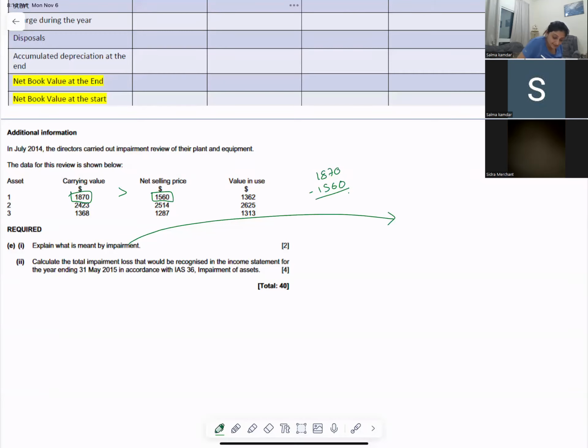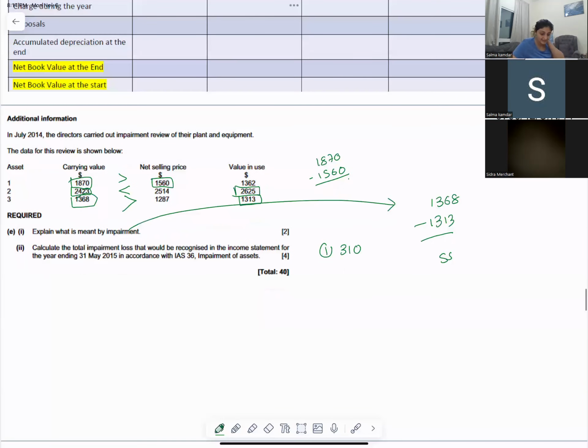For the second asset, no impairment. For the third asset, impairment of 55. So this impairment is in accordance with IAS 36.